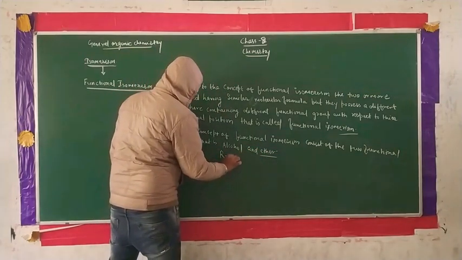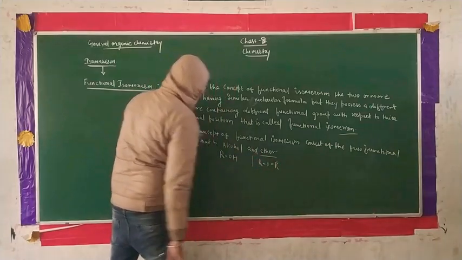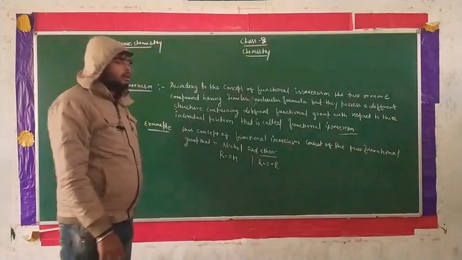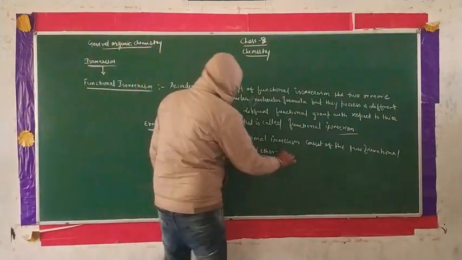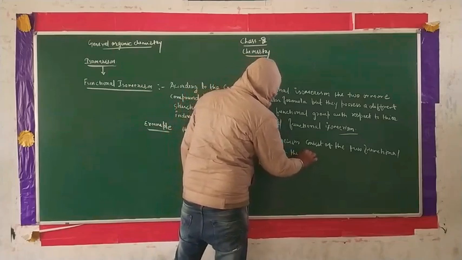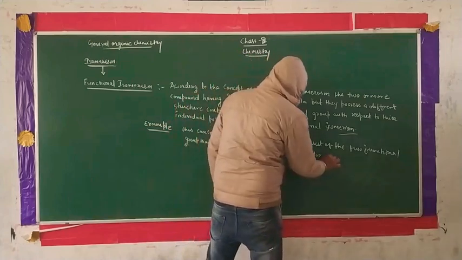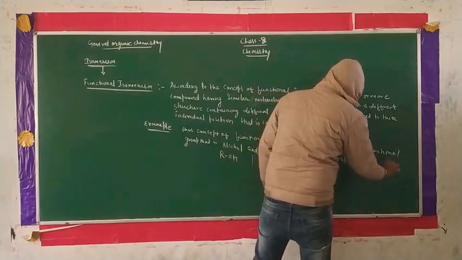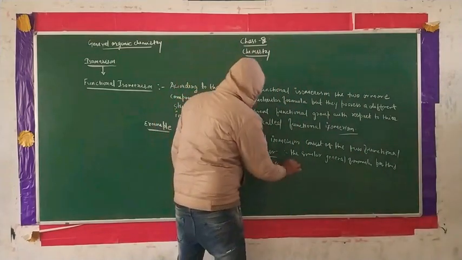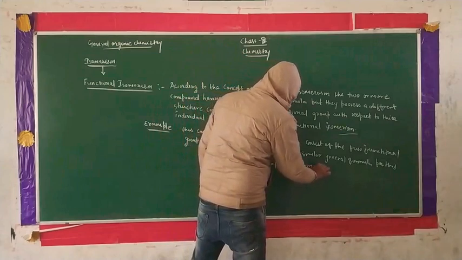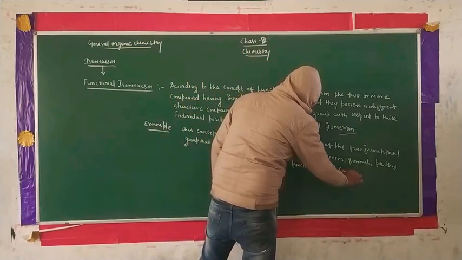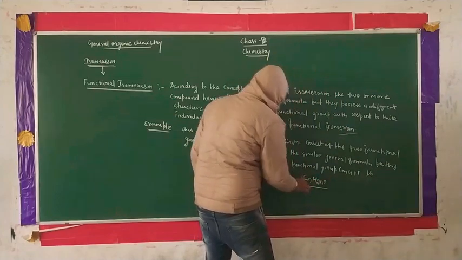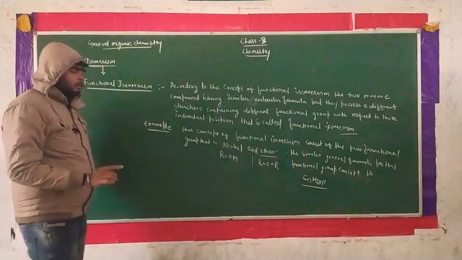One condition is ROH and the other condition is ROR, and both possess a similar general formula for this functional group, that is CnH2nO. CnH2nO, guys. Just know the concept.